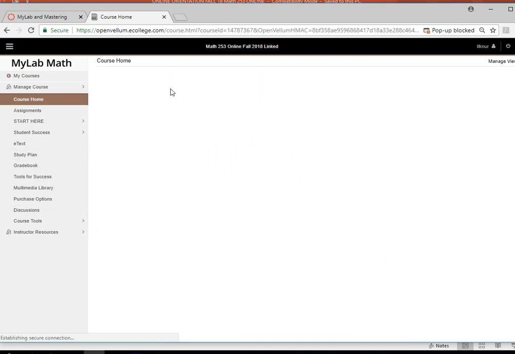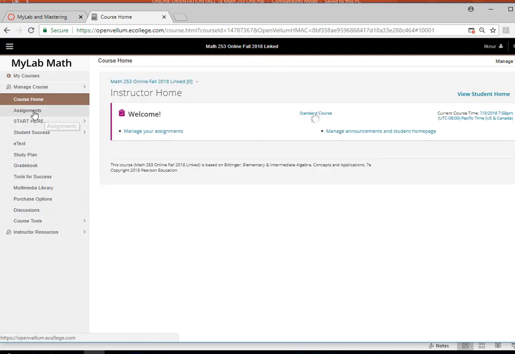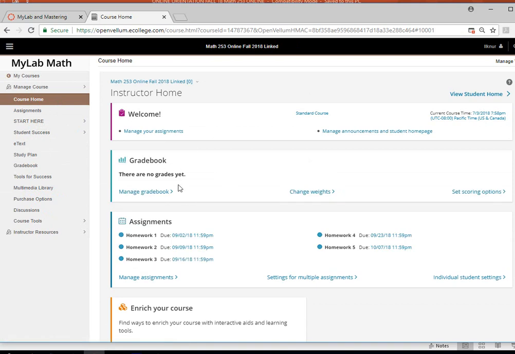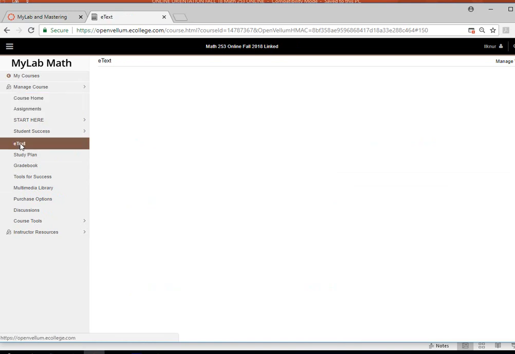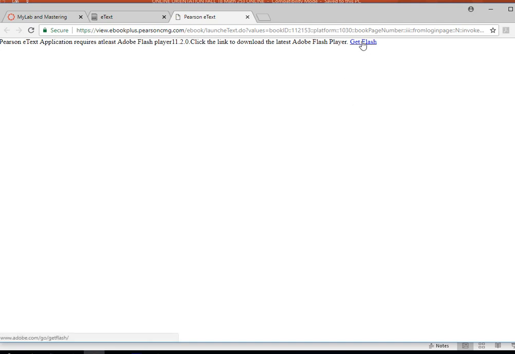So it will look something like this. And now it's going to tell you welcome and all that stuff. So when you go to, for example, e-text, you are going to click on e-text and it's going to open your book. Your book is going to be on the internet. You can get printouts and all that stuff and make sure that you understand it. You may have to get a Flash to be able to do that.